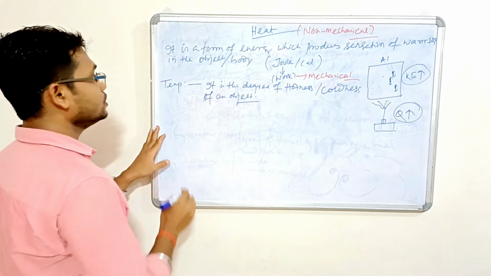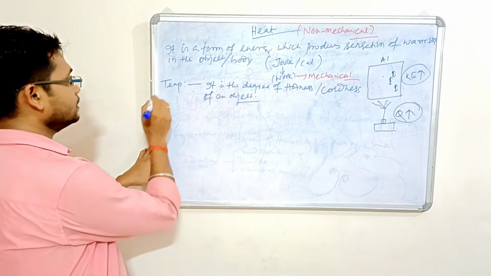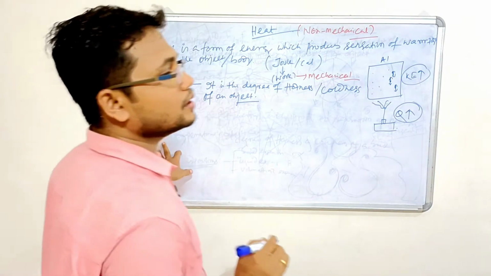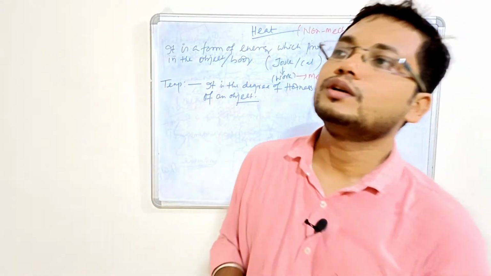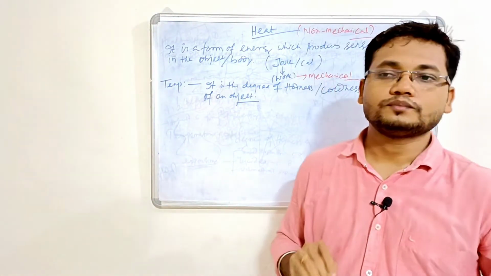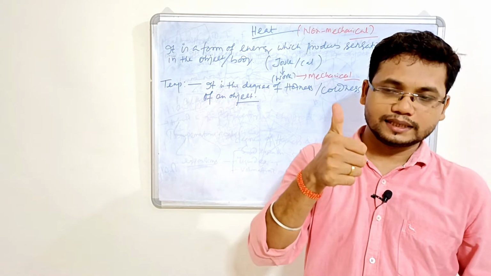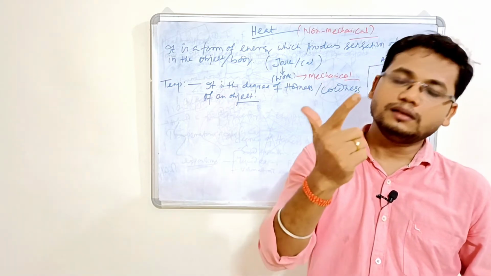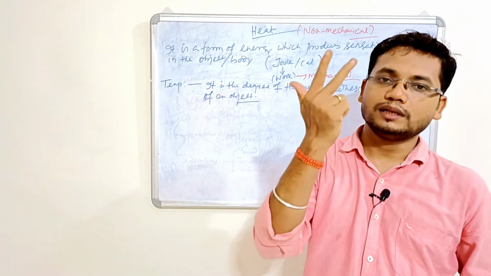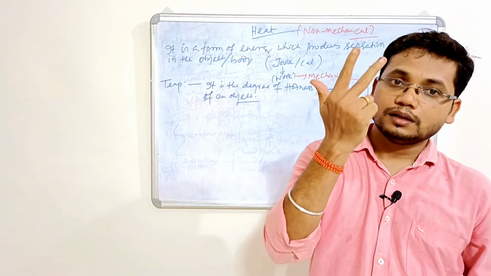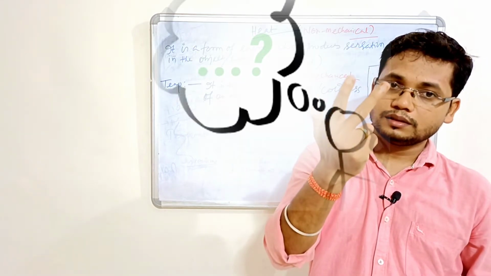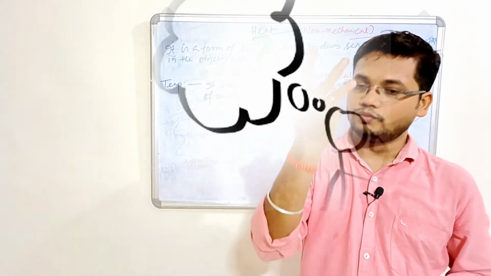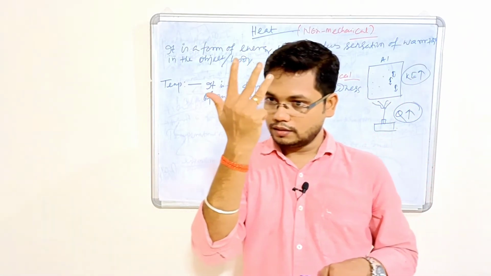Okay. So how to measure the temperature? For the measurement of temperature, we have four scales. First one is the Celsius scale, second one is the Kelvin scale, third one is the Fahrenheit scale, fourth one is the Reaumur scale.